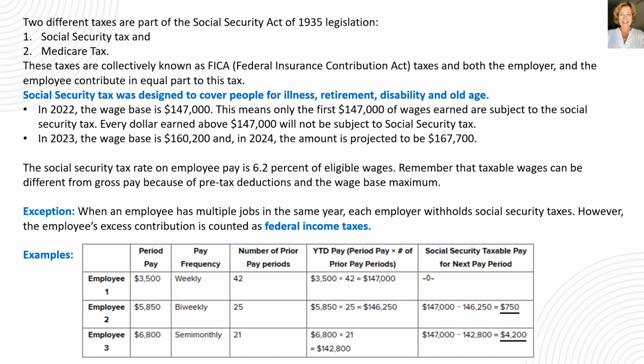What about the next employee? Employee number 3 is paid $6,800 as a semi-monthly wage and has earned $142,800 year to date. That means that of the current payroll period number 22, only $4,200 are subject to Social Security.